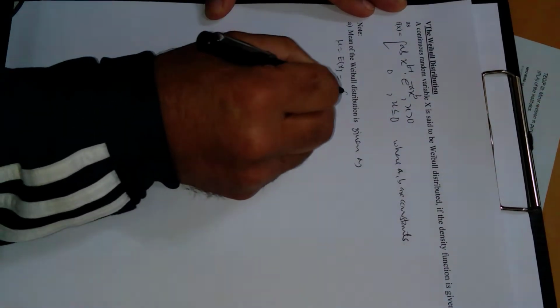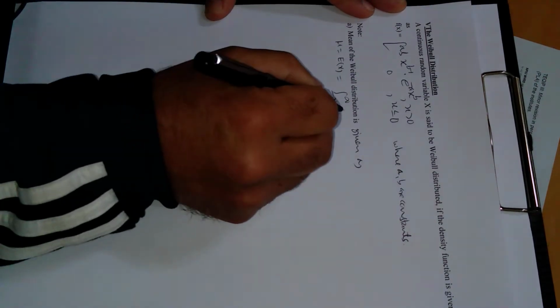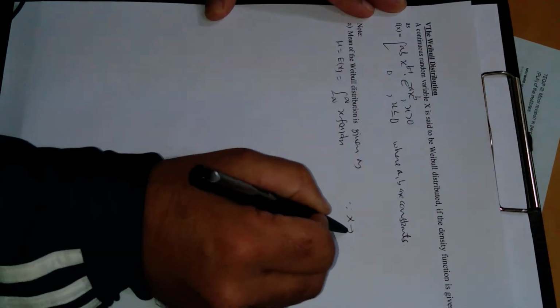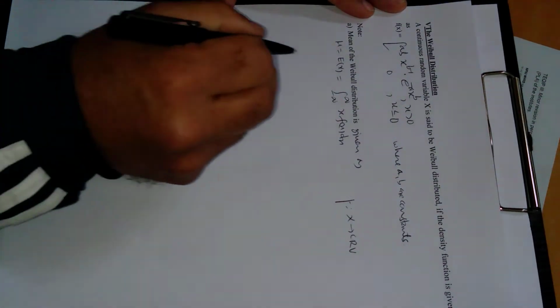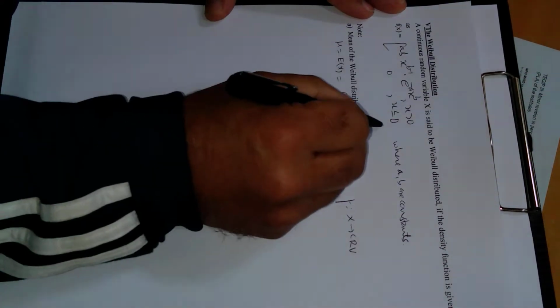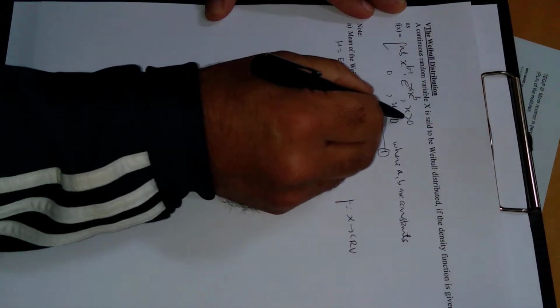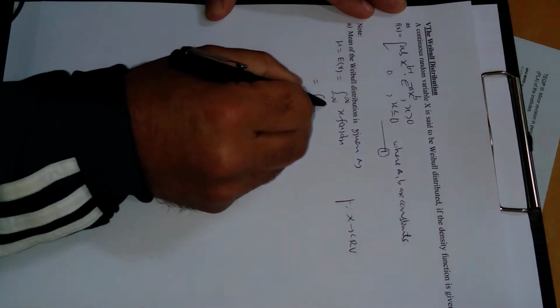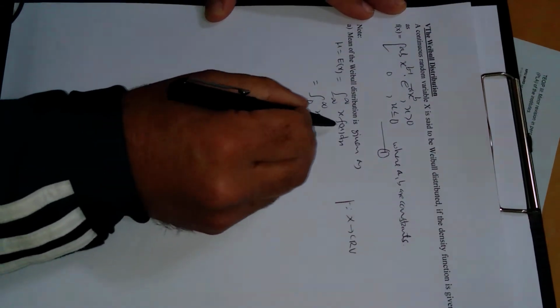This can be written as the integration from minus infinity to infinity of x f of x dx, because x is a continuous random variable in this case, since this is a case of a continuous probability distribution. Because of the given density function, f of x has a non-zero value only for x greater than 0, so this integral will reduce only to 0 to infinity. x is as it is; substitute the value of f of x.